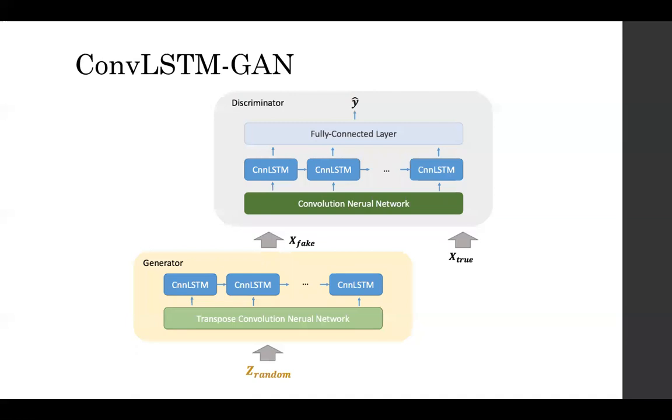The whole process is that we input the random data into the generator and let it pass through transposed convolution layers to get the fake data, and feed both fake data and the true data into the discriminator. Then backward, we train the discriminator to distinguish the differences between the fake and true data, and train the generator to generate fake data closer to the real data.